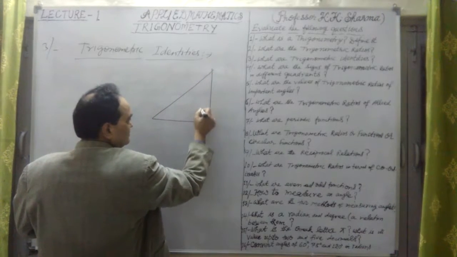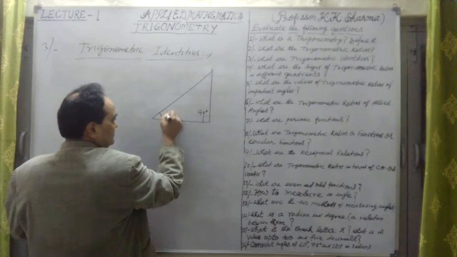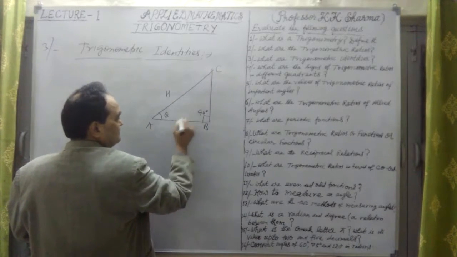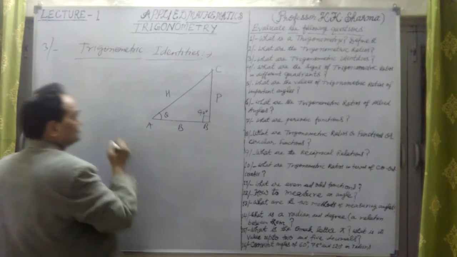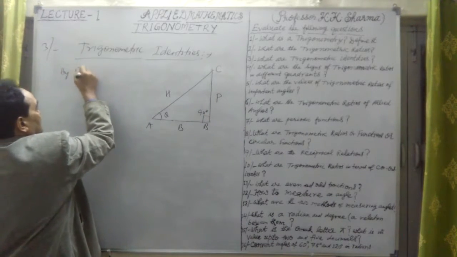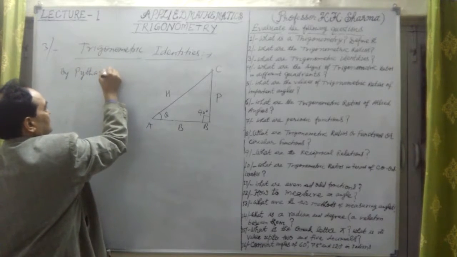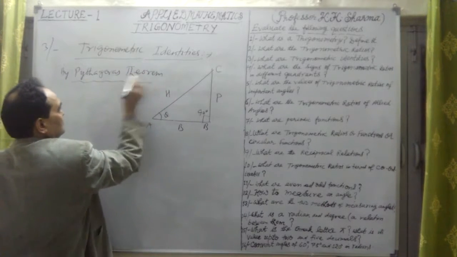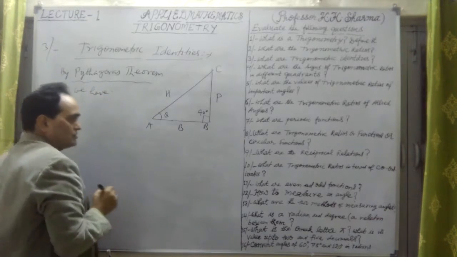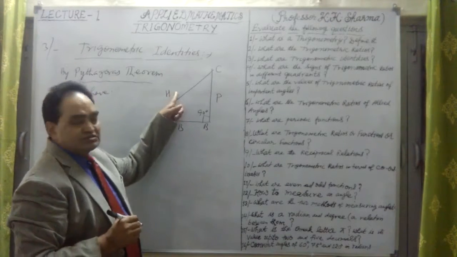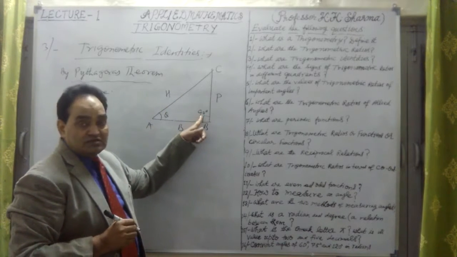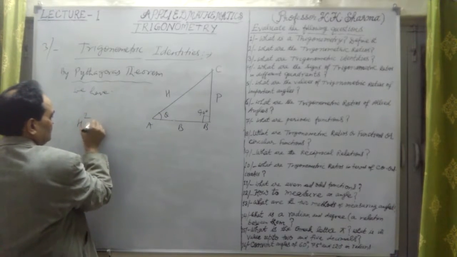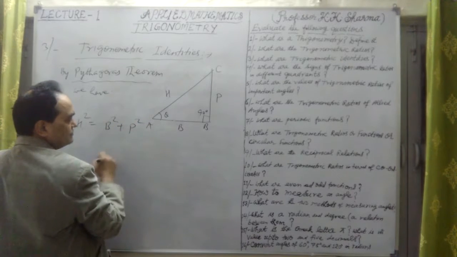So if I take this as the right angle, 90 degrees, and this is angle theta, let me take triangle ABC like this, and this is the hypotenuse H. This is the base, this is the perpendicular. By the Pythagoras theorem, the square of the longest side in this right angle triangle, known as the hypotenuse, is equal to the sum of the squares of the other two sides. H square equals B square plus P square.